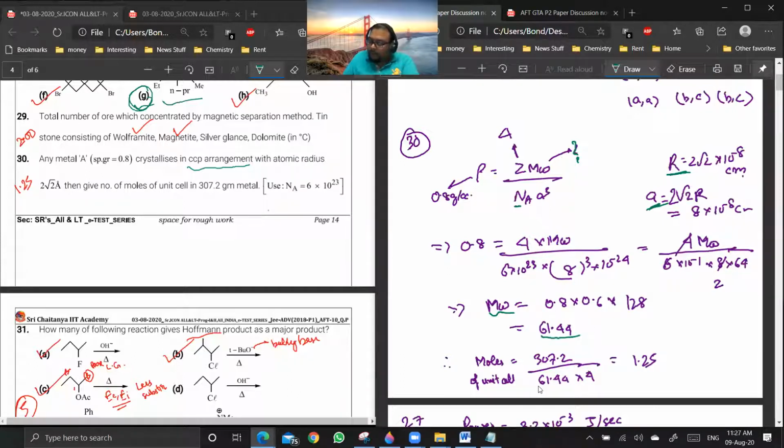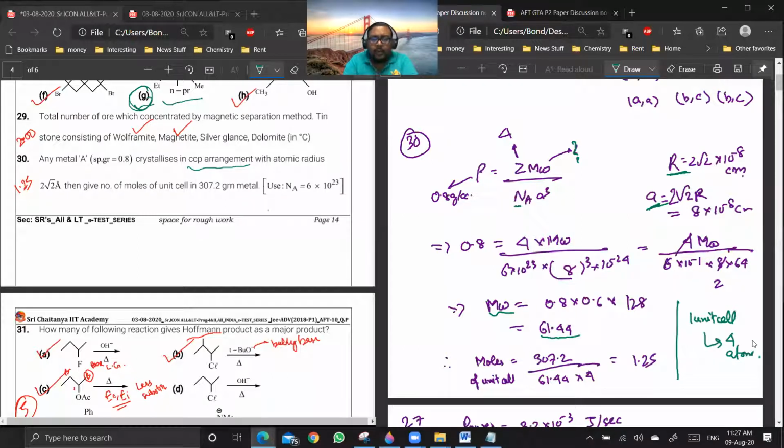Okay, so moles of unit cell will be given mass by molar mass into 4. Because 1 unit cell will contain how many units? 4 atoms? Are you getting my point? This you must be remembering, that in a FCC unit cell, effective number of atoms is 4. Yes or no?